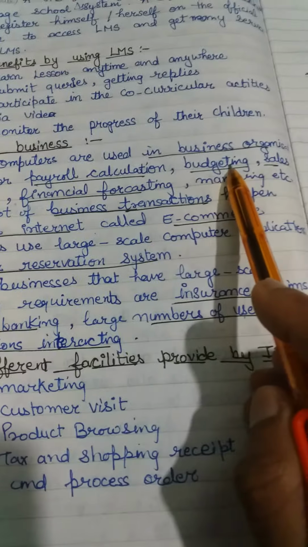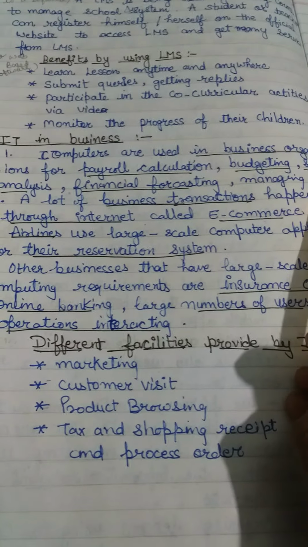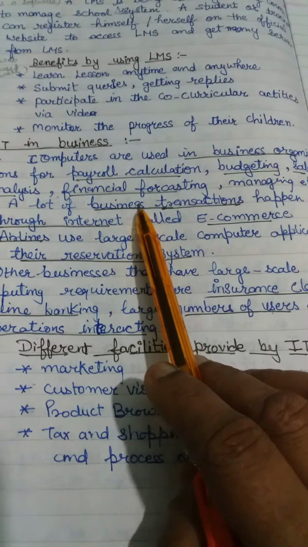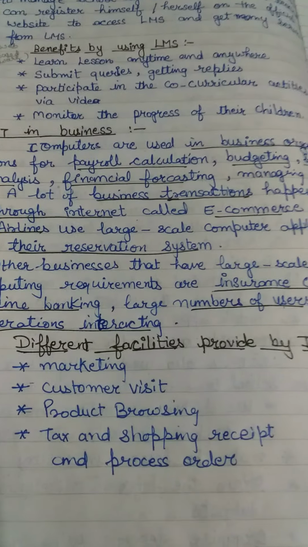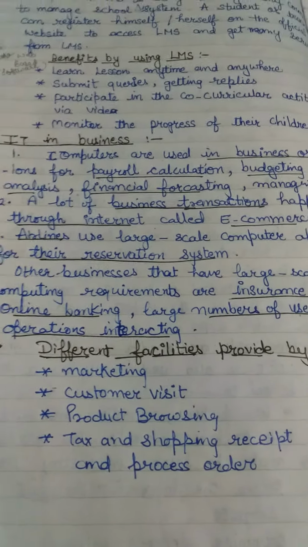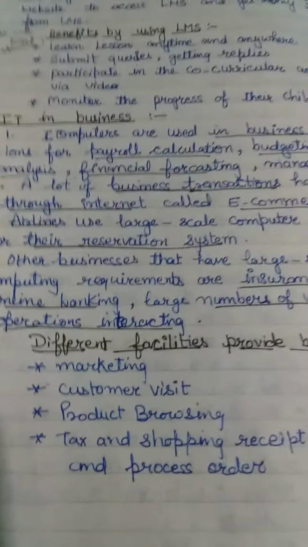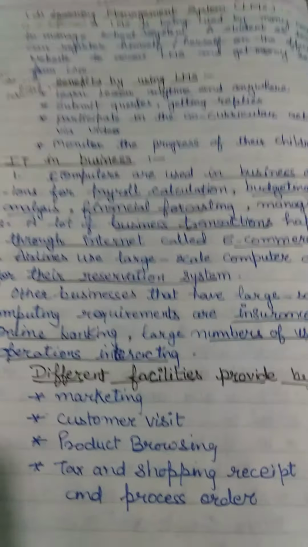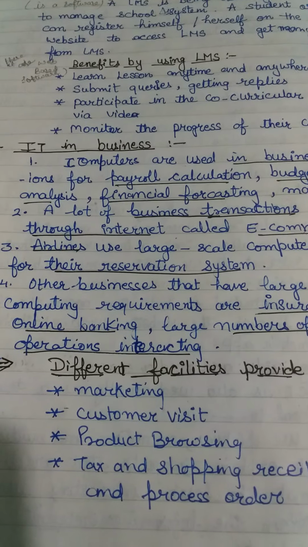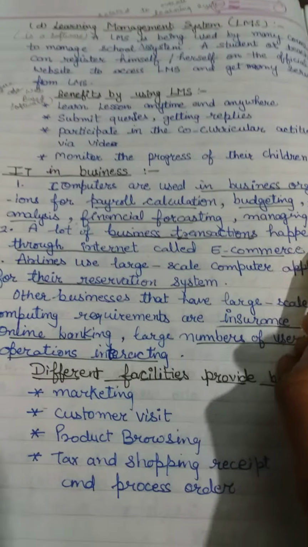Computers are used in business organizations for payroll calculations, budgeting reports, sales analysis, financial forecasting and management, etc. Business people, business holders, and shareholders do this different type of work with the help of different types of technology, so that they work efficiently. A lot of business transactions happen through the internet.